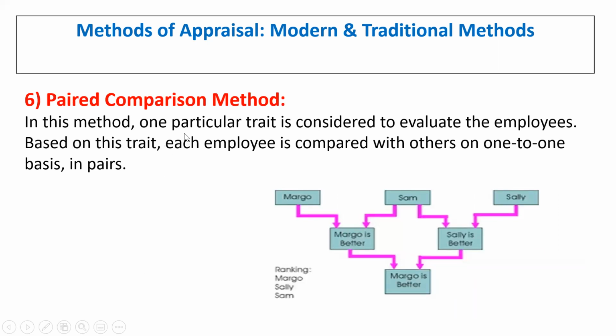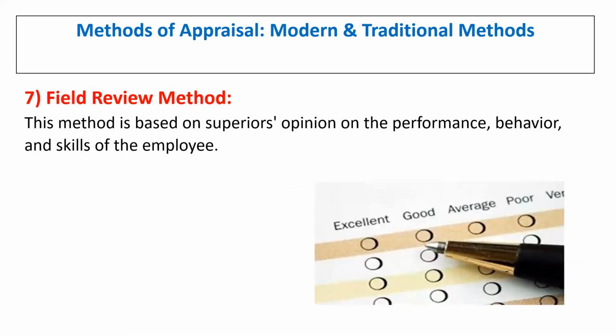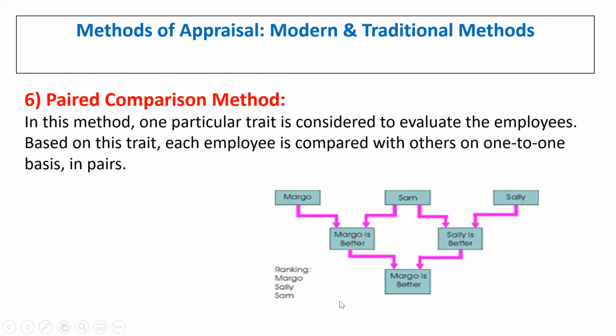Then we have the paired comparison method. In this method, one particular trait is considered to evaluate the employee's performance. Based on that trait, each employee is compared with another person. For example, take Margot, Sally, and Sam, three employees in the organization. Initially, Margot and Sam are rated on the basis of a similar trait.